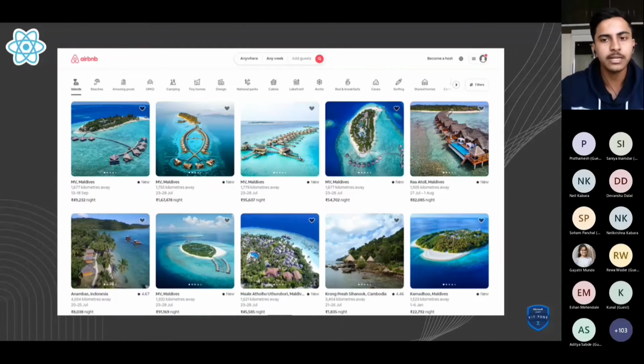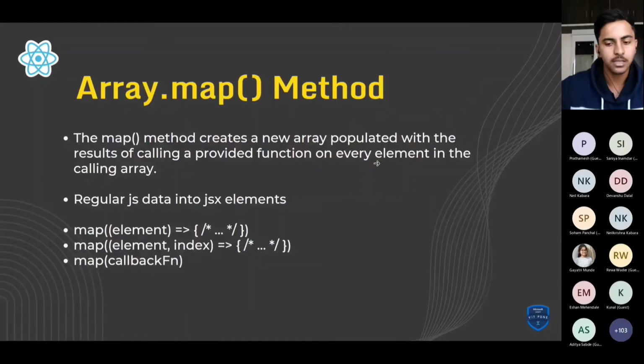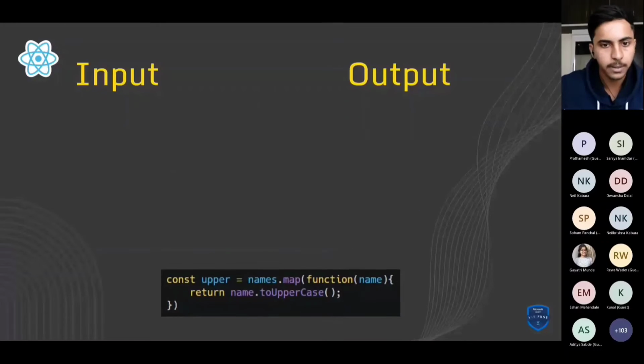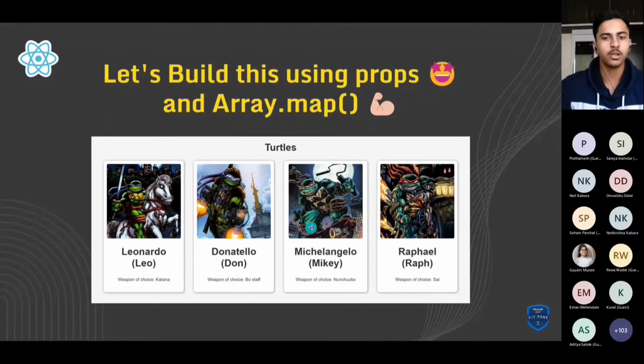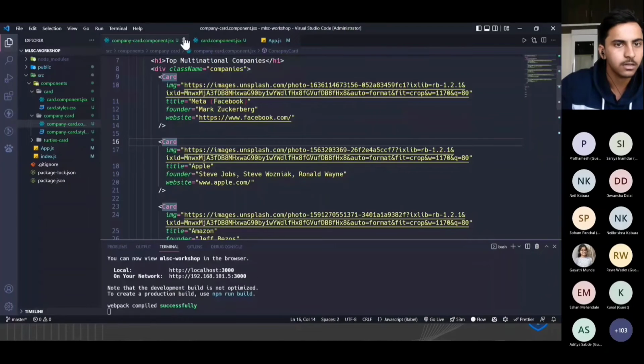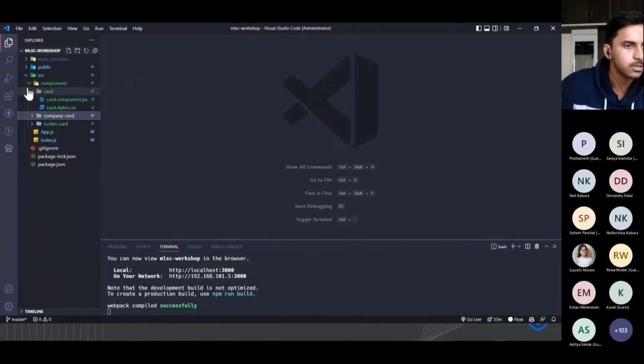So basically with the help of that JS array, we have to map over that array with the help of the array.map method, and after that we have to convert that into different components. To use this, we'll take one mini project, which is to build this particular card. I'll just talk about the file structure once.